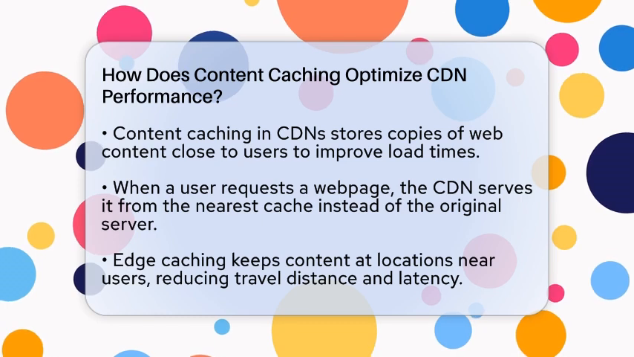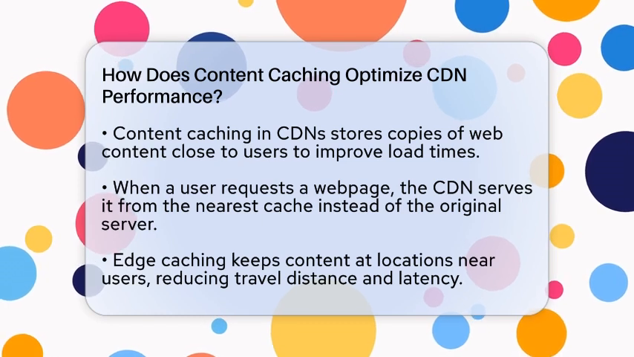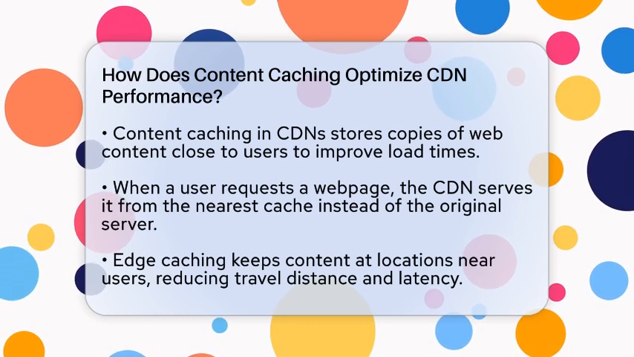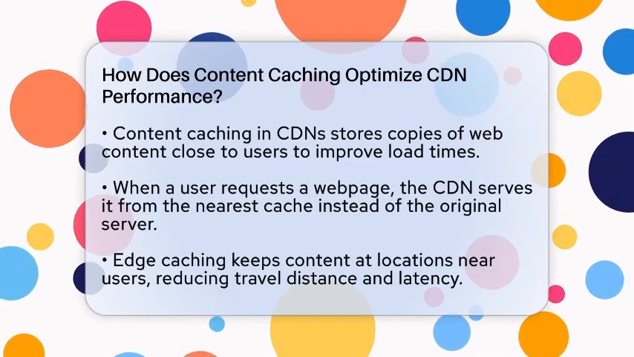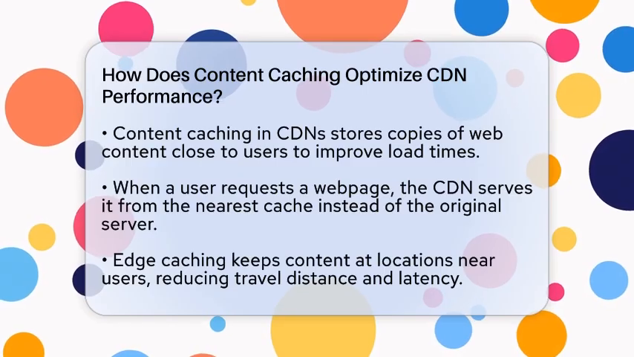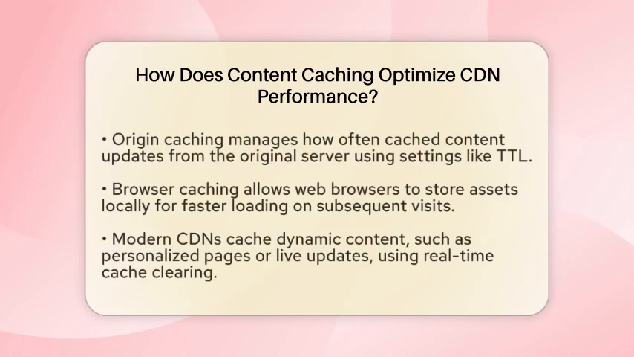When you request a web page, the CDN serves it from the nearest cache instead of fetching it from the original server miles away. This reduces the time it takes for data to travel, which means faster load times and less waiting. There are different types of caching that work together to make this happen smoothly.